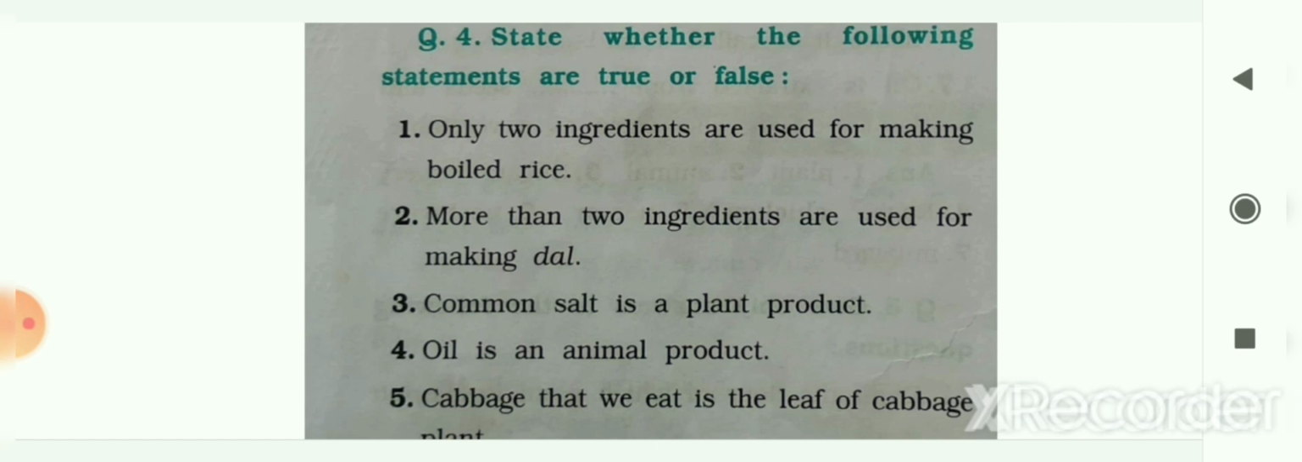Next, more than 2 ingredients are used for making dal. So yes, it is also true. The next is, common salt is a plant product. So the answer will be false. Common salt is neither a plant product nor an animal product. Number 4, oil is an animal product. So your answer will be false. We are getting the oil from the seeds, so hence it is a plant product.